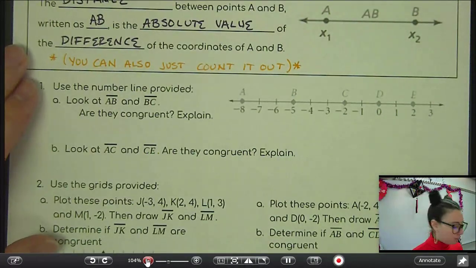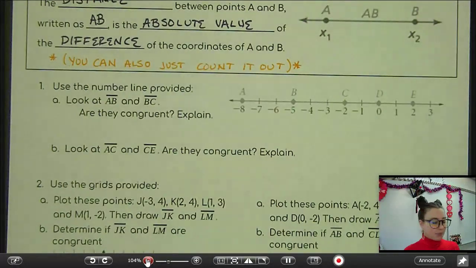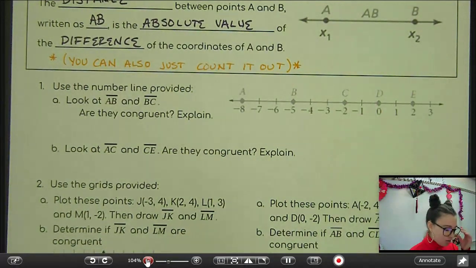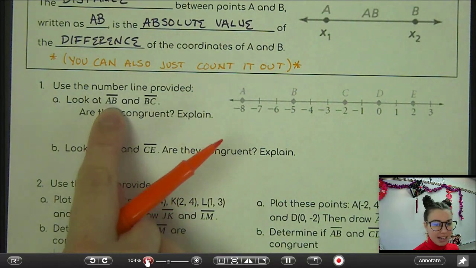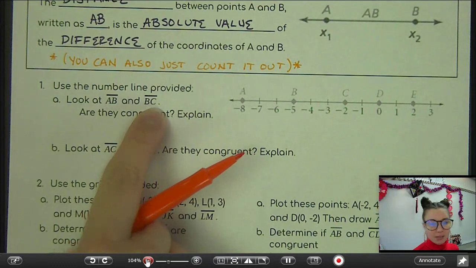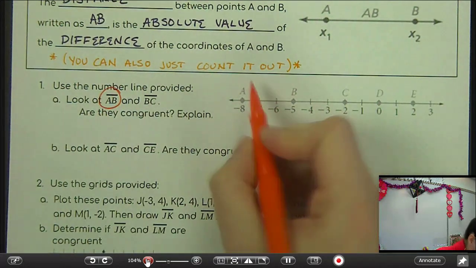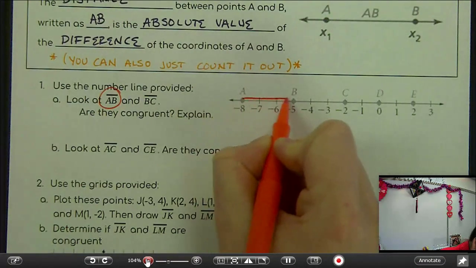For number 1, part A and B, we're going to use this number line that we've got happening over here. Excuse me. So use this. It says, look at segment AB and segment BC. So let's figure those out. Line segment AB, that is from A to B, it's right here.